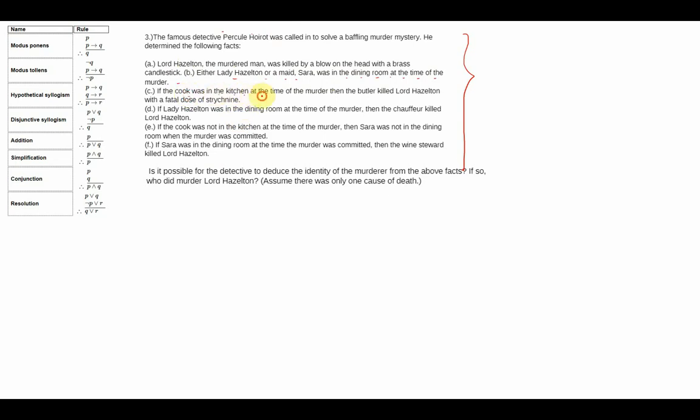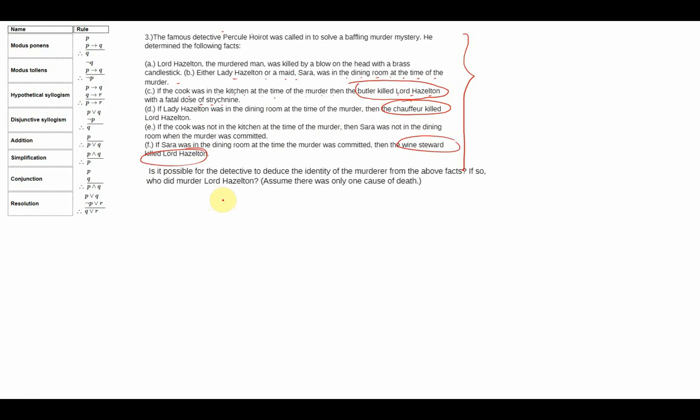If the cook was in the kitchen at the time of murder, then the butler killed Lord Hazelton with a fatal dose of strychnine. Then butler killed Lord Hazelton. This is one of the possible conclusions. If Lady Hazelton was in dining room, then the chauffeur killed. Another possible conclusion. If the cook was not in the kitchen at the time of murder, then Sarah was not in the dining room. If Sarah was in the dining room, then the wine steward killed Lord Hazelton. Another possible conclusion. So once again, we'll follow the same process.